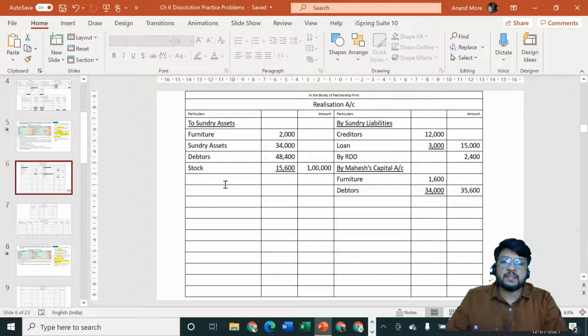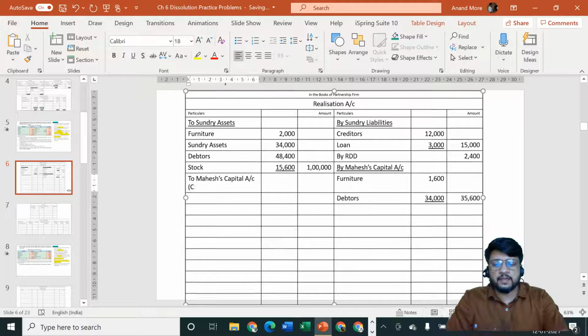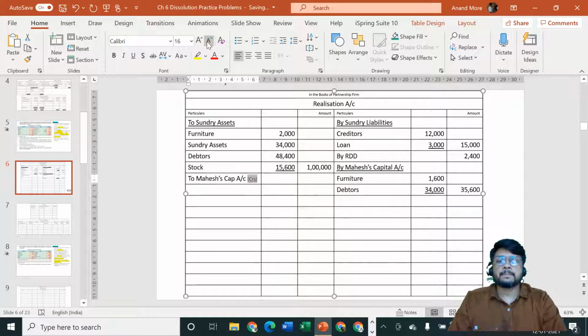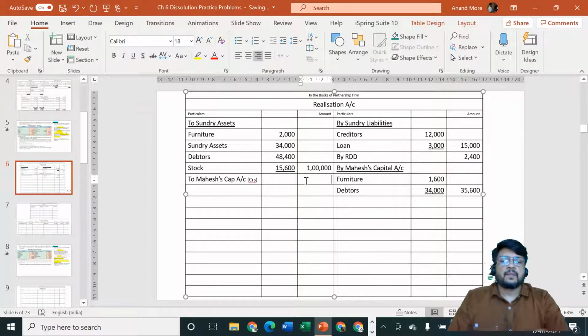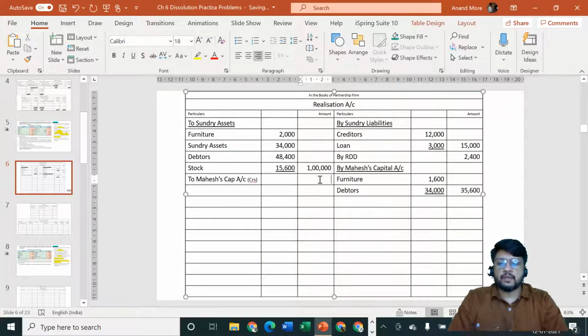So if you will pass the entry realization account debit side to Mahesh's capital account, into bracket creditors, and then the amount they have told, creditors are at rupees 12,000. So at that figure we are going to accept 12,000.